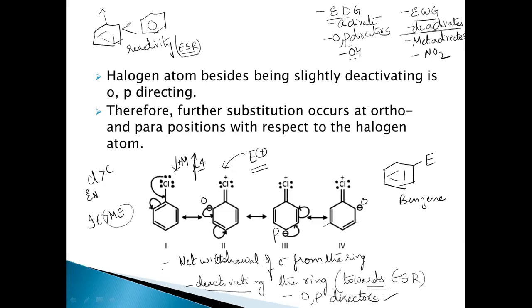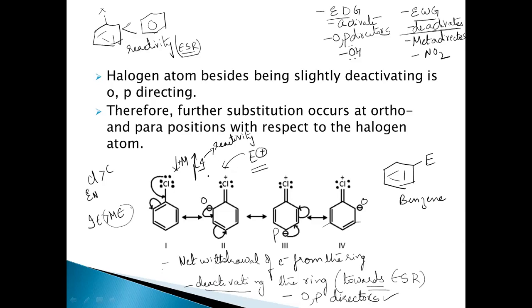So here we can say one thing. The reactivity is controlled by means of the inductive effect, and orientation is controlled by the resonance effect. So what does the inductive effect control? Reactivity. That means the net withdrawal of the electrons decreases the reactivity.